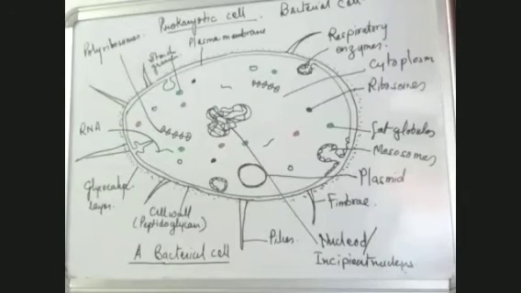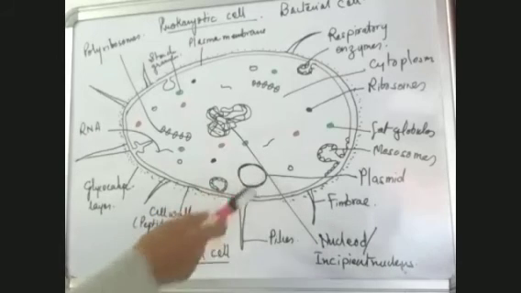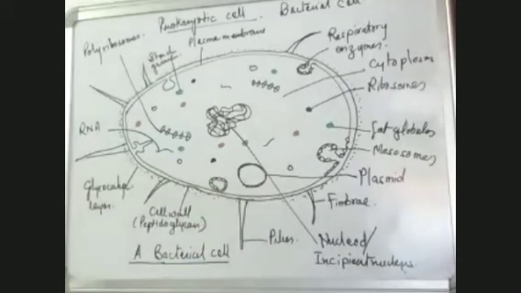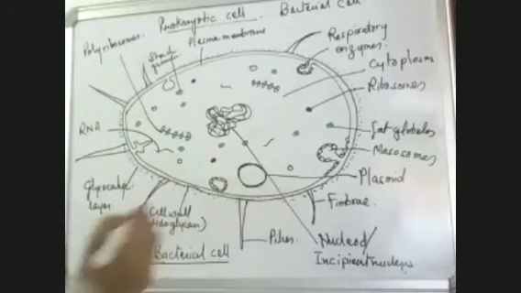This plasmid is responsible for the synthesis of pilus. This pilus is used for sexual reproduction, and it is produced by the gene which is present in the plasmid. So plasmid synthesizes this pilus.